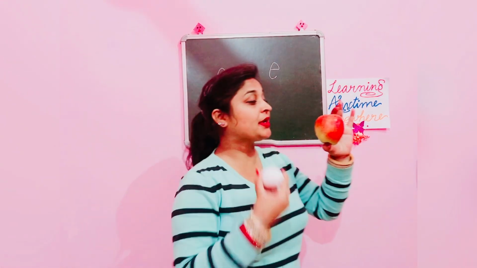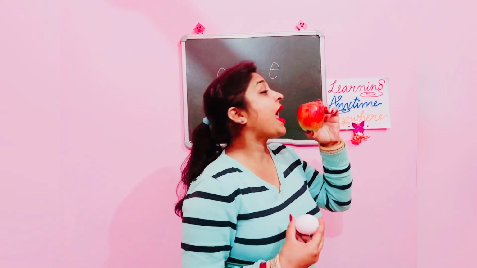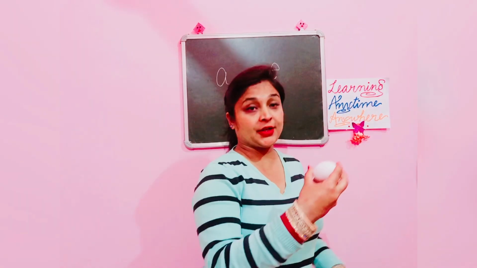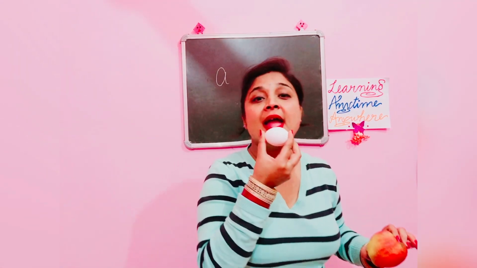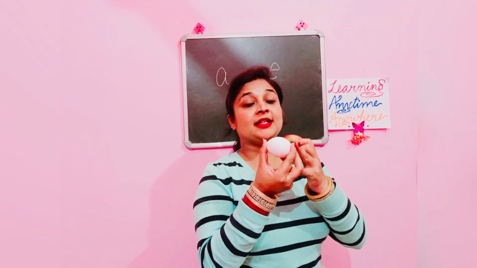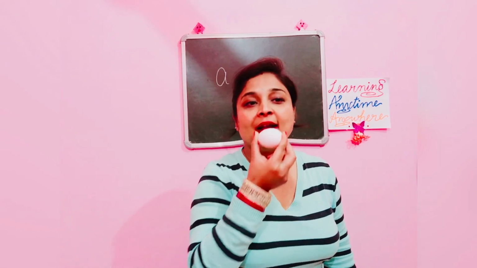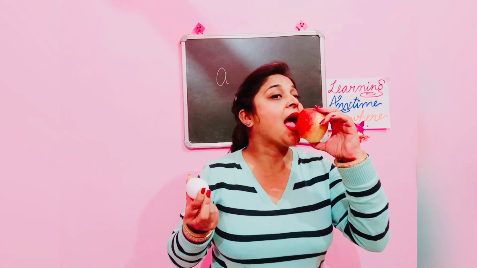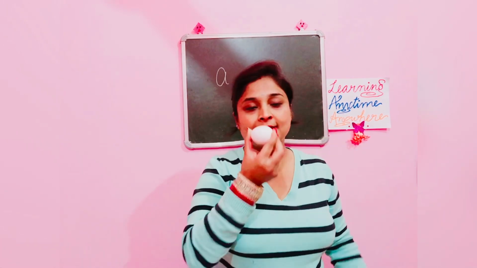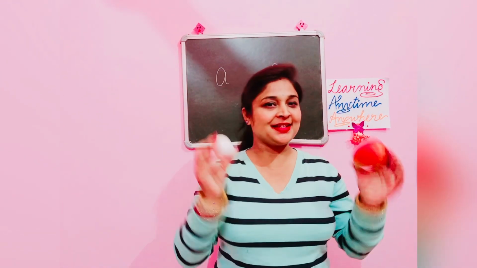When we speak the sound of letter A, our mouth will open a little bigger. Apple. Eating an apple. And while speaking the sound of letter E, our mouth will open a little bit smaller. Egg. Eating an egg, that too horizontally, not vertically. Apple. Egg. I hope the difference between the sounds of letter A and letter E is now clear.